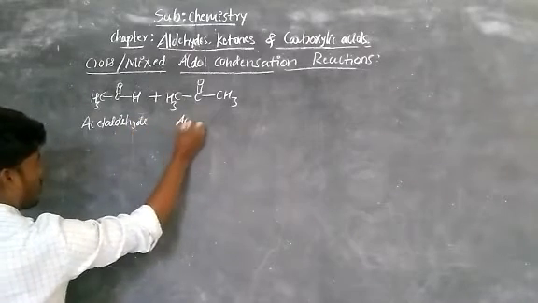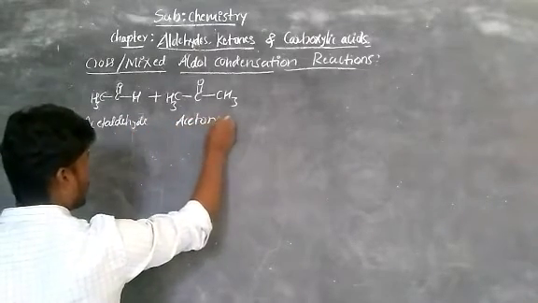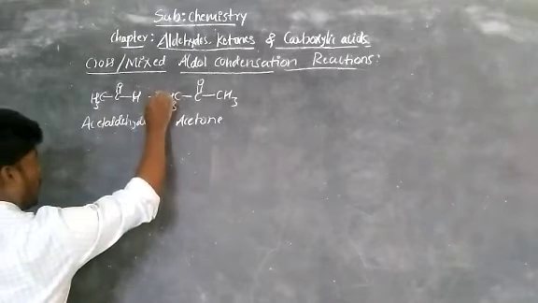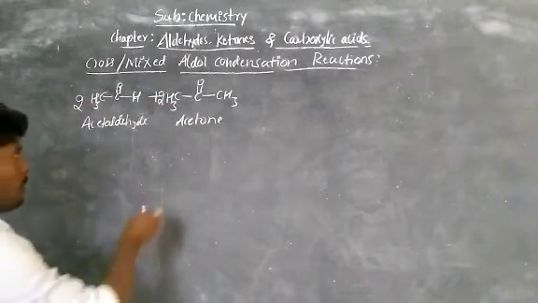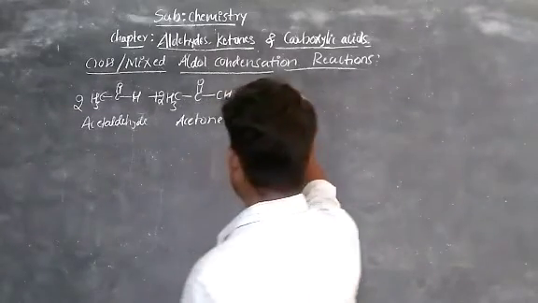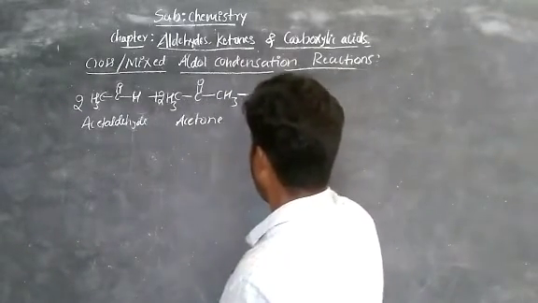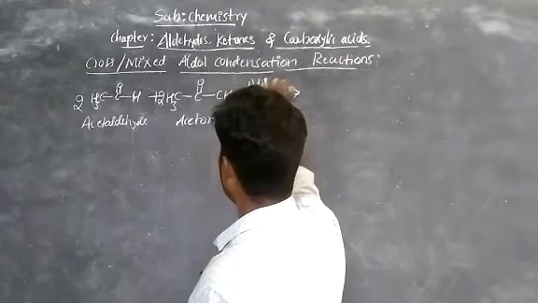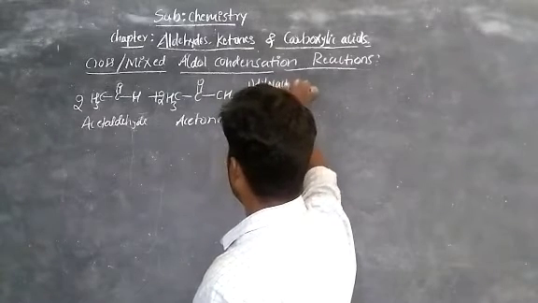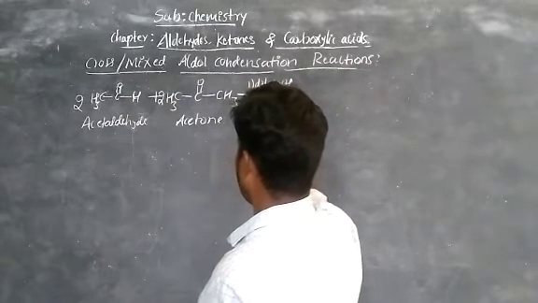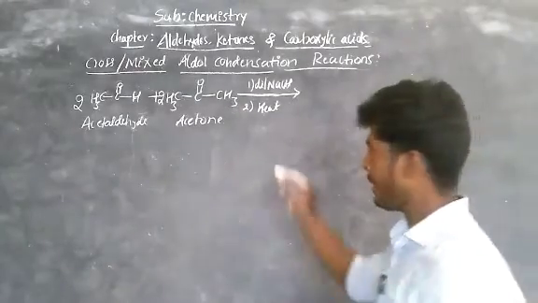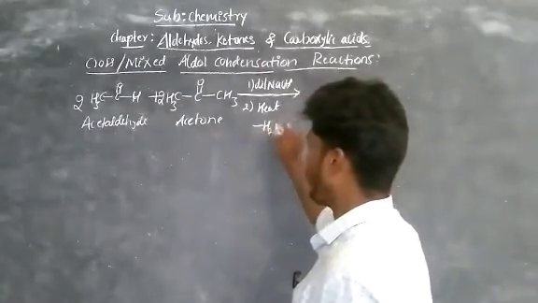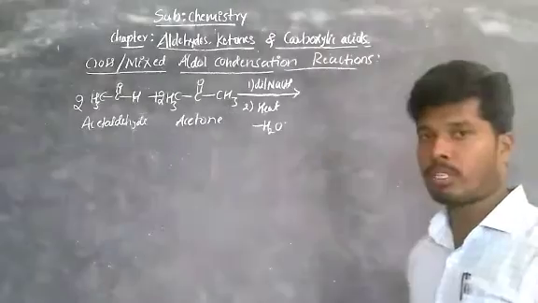This is acetone. Now take two equivalents. From these, the first reaction is when we are heating with dilute NaOH, and the second one is heat. After heating, what will happen? Condensation takes place, right? That is minus H2O. Now, what is the first product?